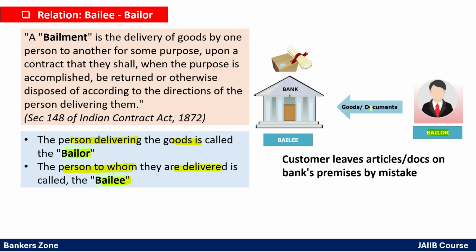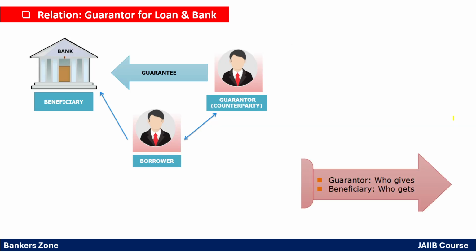So if the customer forgets some goods or a document in the branch, the bank becomes the Bailee, meaning the bank has to keep that document or item safely, and Bailor means the one who leaves the document, the article or the goods. Okay, next is the guarantor.